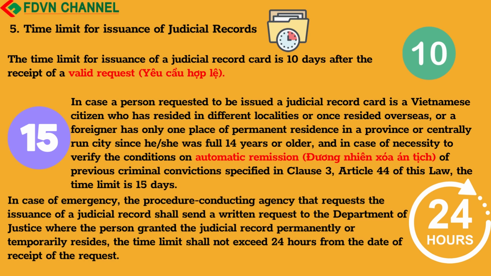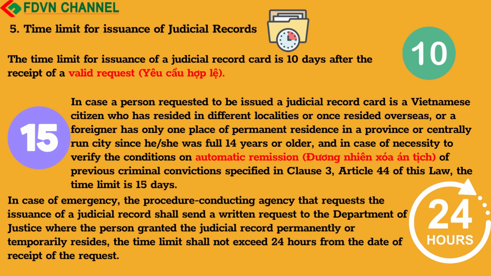The time limit for issuance of a judicial record card is 10 days after the receipt of a valid request. In case a person requested to be issued a judicial record card is a Vietnamese citizen who has resided in different localities or once resided overseas, or a foreigner who has more than one place of permanent residence in a province or centrally run city since he/she was full 14 years or older, and in case of necessity to verify the conditions on automatic remission of previous criminal convictions specified in Clause 3, Article 44 of this law, the time limit is 15 days.